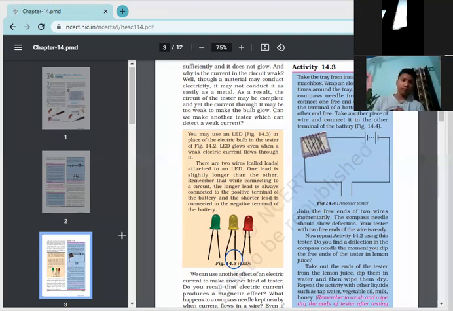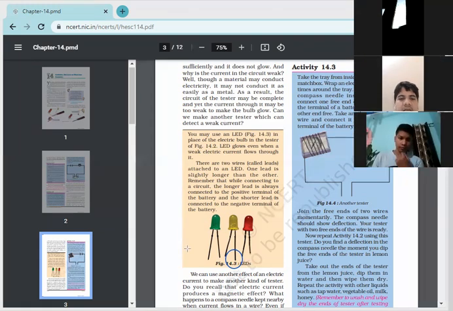Ma'am, may I read? Yes, Arav. Okay, ma'am. Activity 14.3.